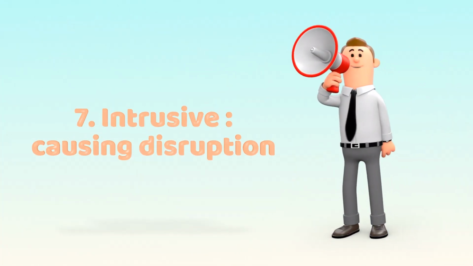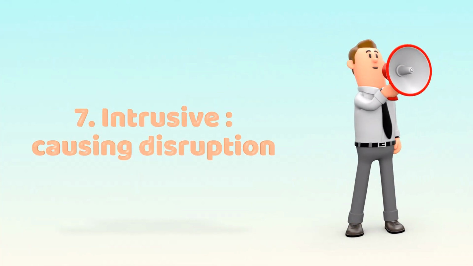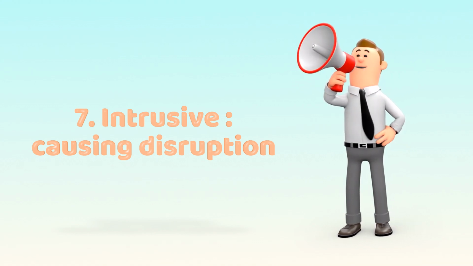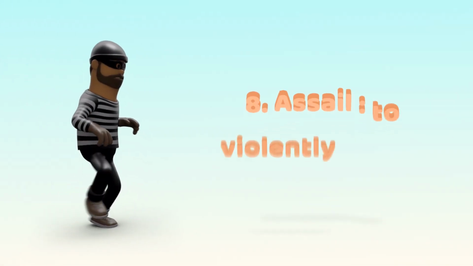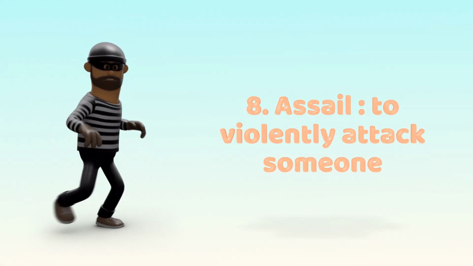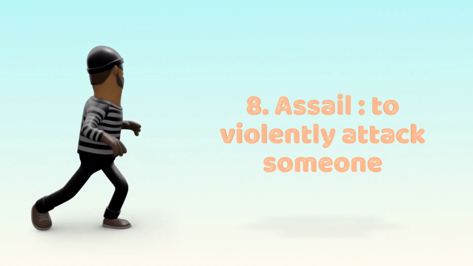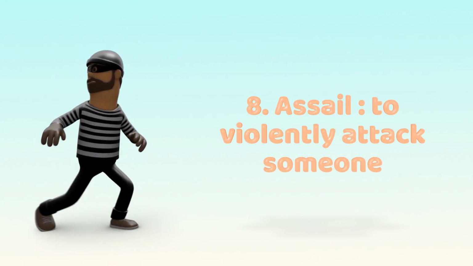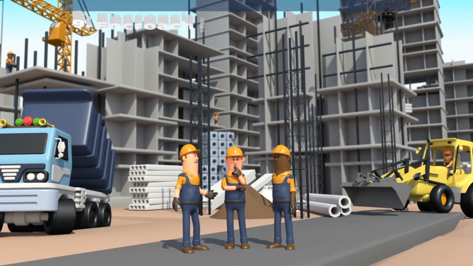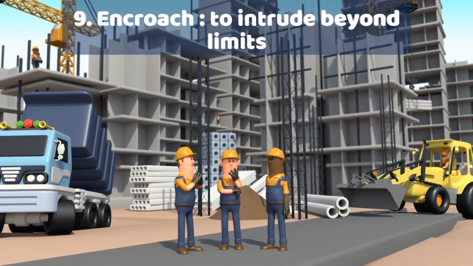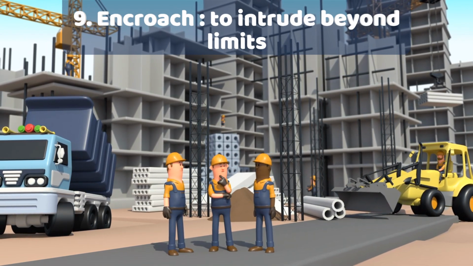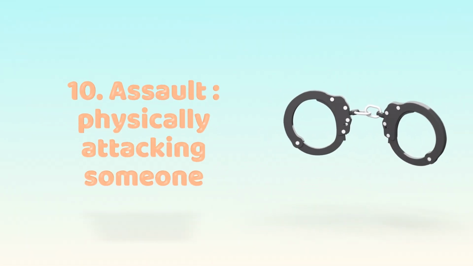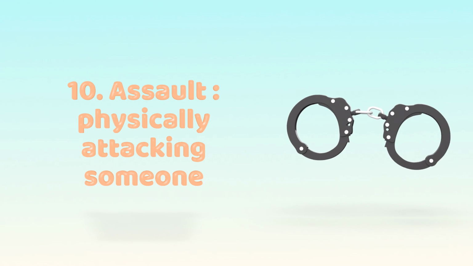Next is intrusive, causing disruption. Example: those intrusive ads always pop up unexpectedly. Assail means to violently attack someone. Example: the suspect assailed the officer before fleeing. Encroach means to intrude beyond limits. Example: the new building encroached on parkland. Assault, physically attacking someone. Example: he was arrested for assaulting someone at the bar.